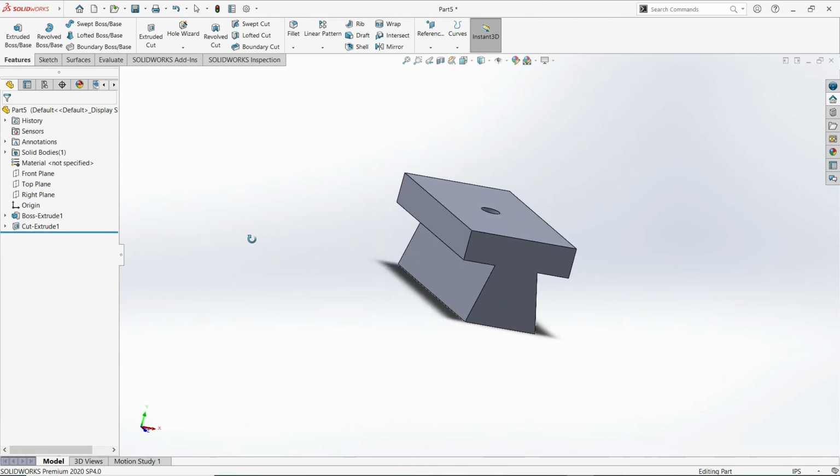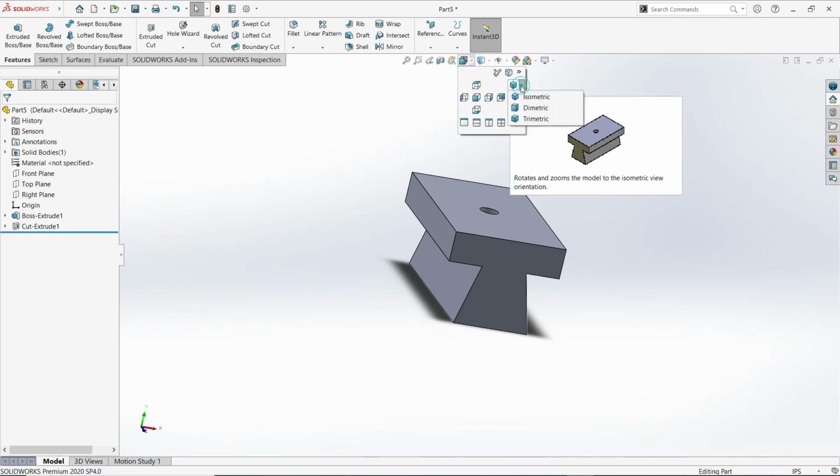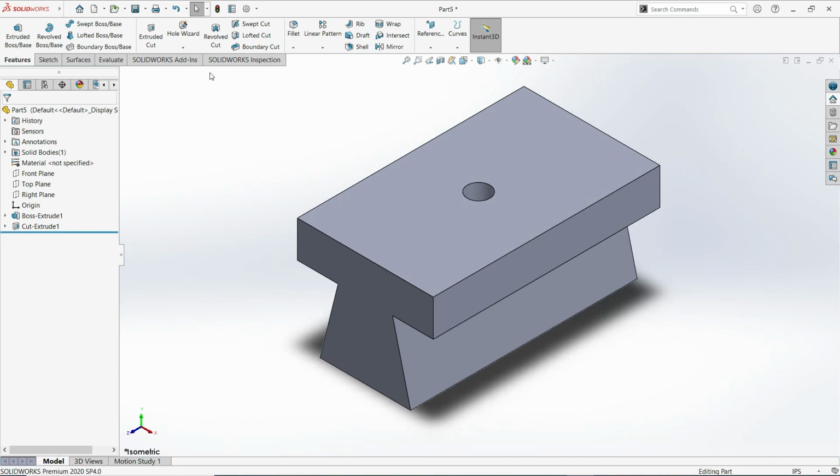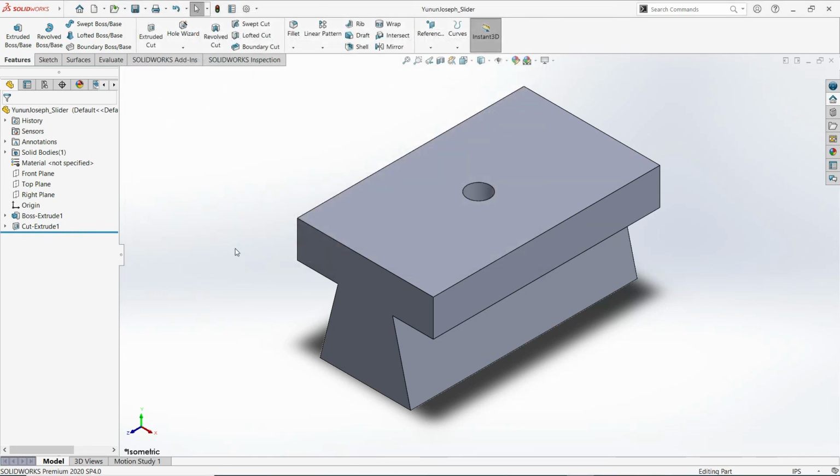Okay, now I'll just change that to isometric view. Okay, and save that file to my folder. Similarly this has the name of slider. Okay, and save, and that completes your activity.